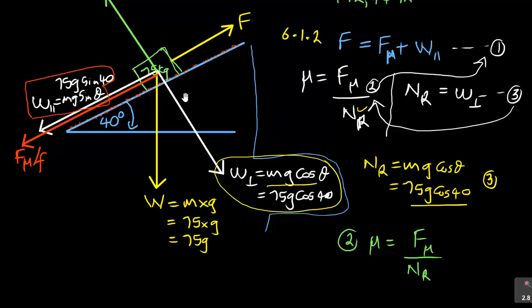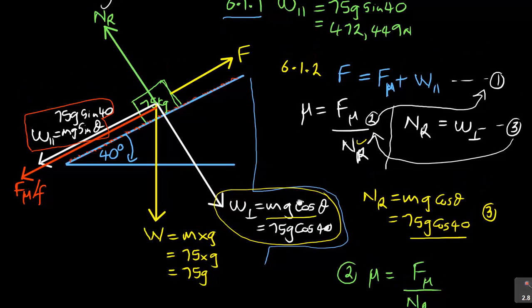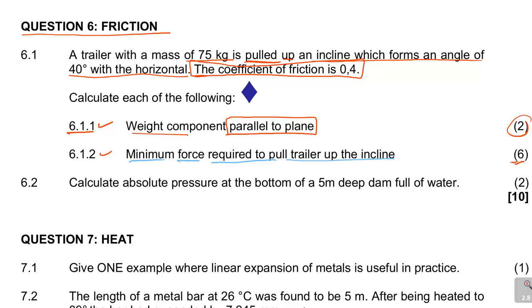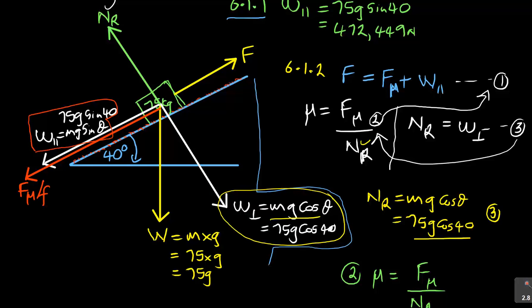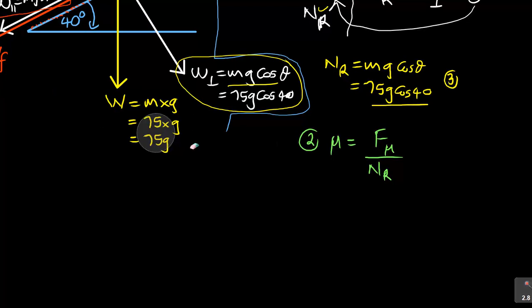But now I know my mu. They gave me the mu somewhere. Okay, it's on the previous page actually. They told me that the coefficient of friction is 0.4. That is your mu. So in here, when I say 0.4 is equal to F mu over NR, but where there is NR, remember I have got 75 G cos 40.